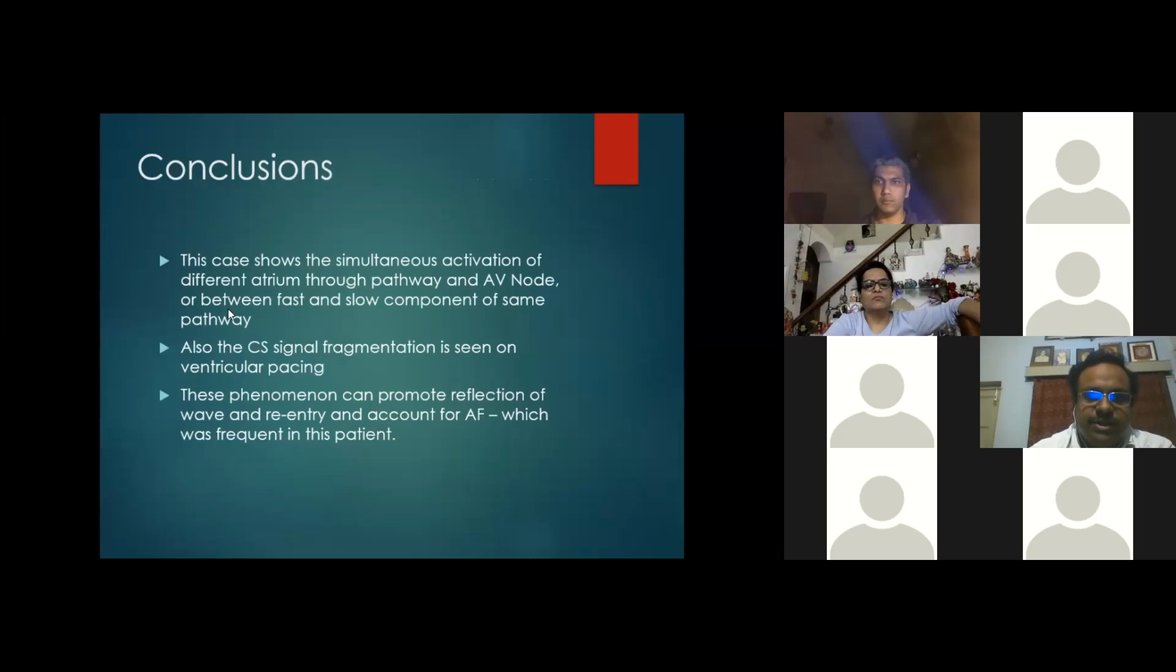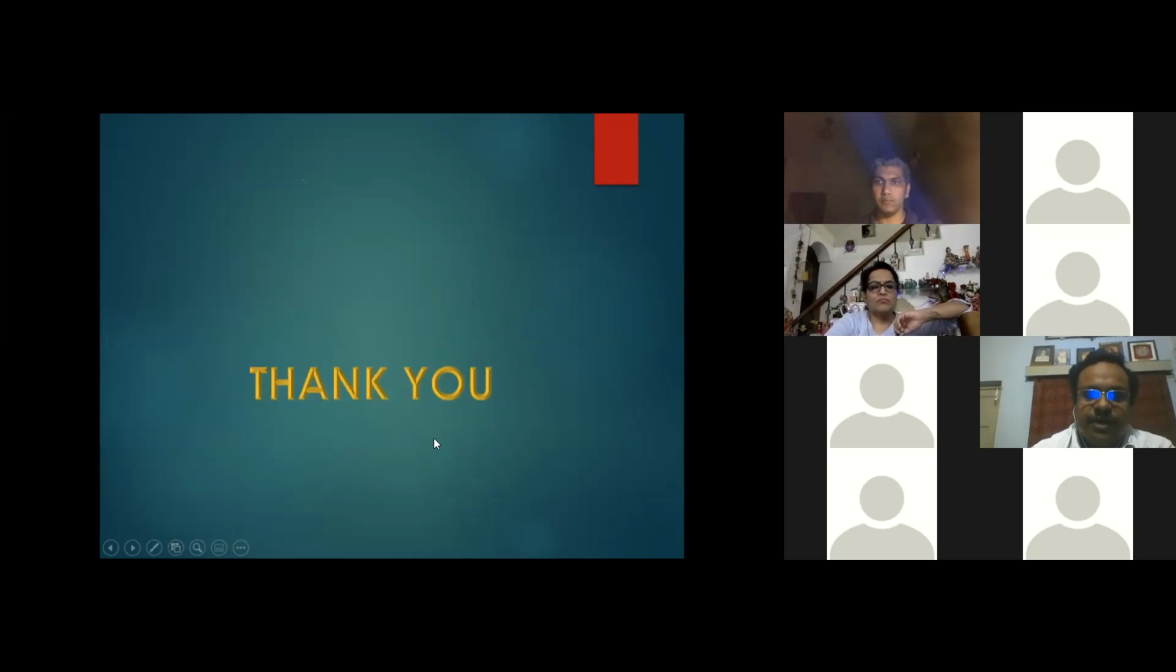So, conclusion: this case shows that simultaneous activation of different atrium through the pathway and AV node, or between fast and slow component of the same pathway, may be related to increased propensity of AF. Also, the CS signal fragmentation is seen on ventricular pacing, and that can promote reflection of wave and reentry and can account for AF. Thank you.